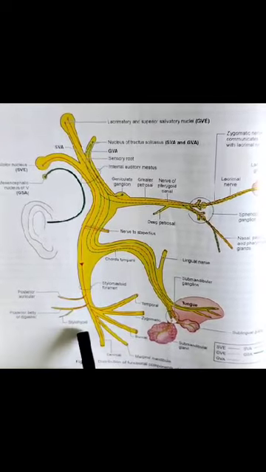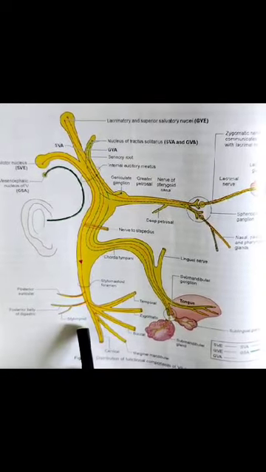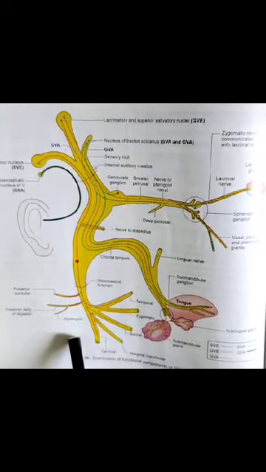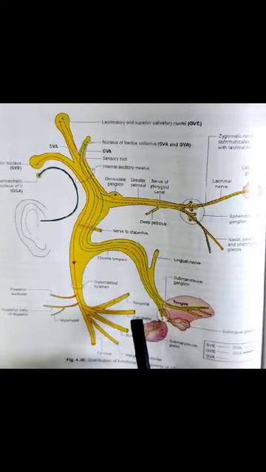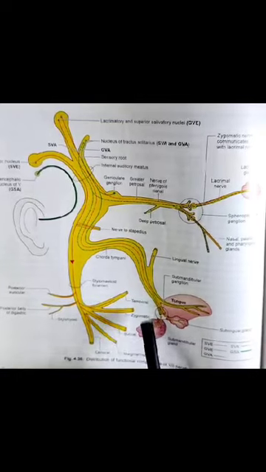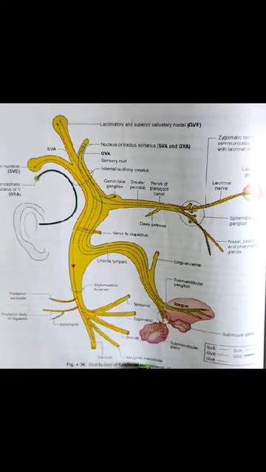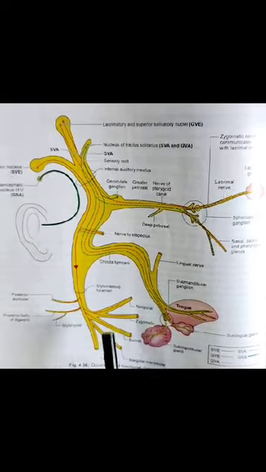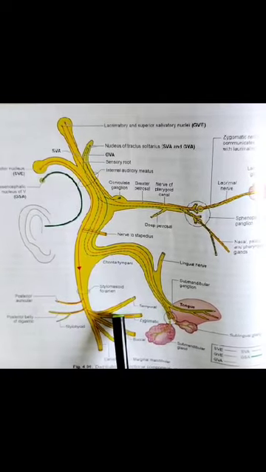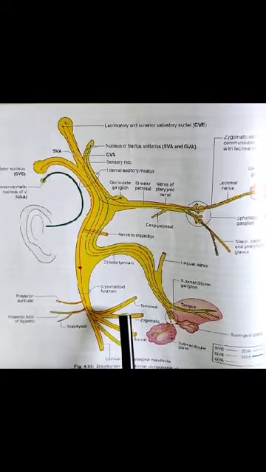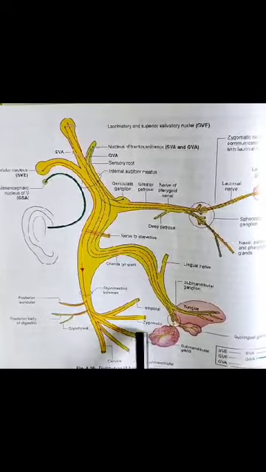The third branch is the stylohyoid branch. It supplies the stylohyoid muscle. The third part is the terminal branches: temporal, zygomatic, buccal, marginal mandibular and cervical. The temporal branch supplies the auricularis anterior, auricularis superior, frontalis, orbicularis oculi and corrugator supercilii.